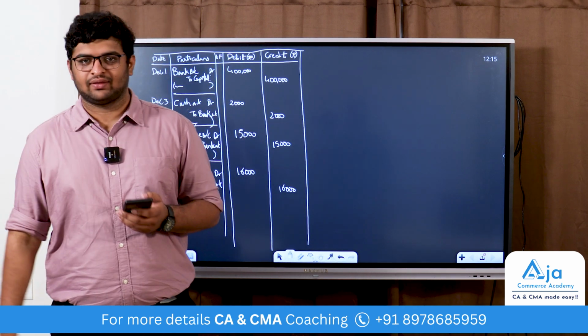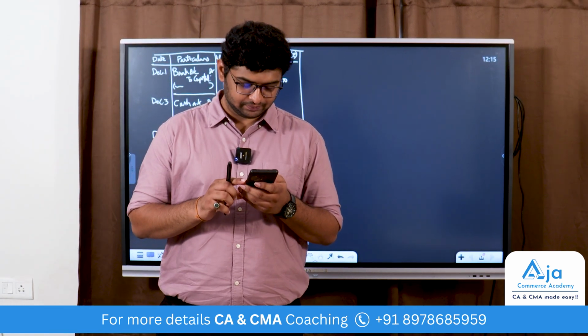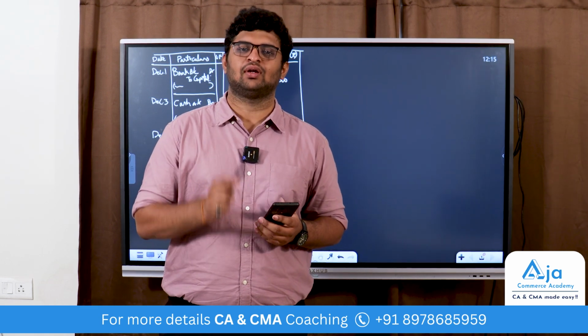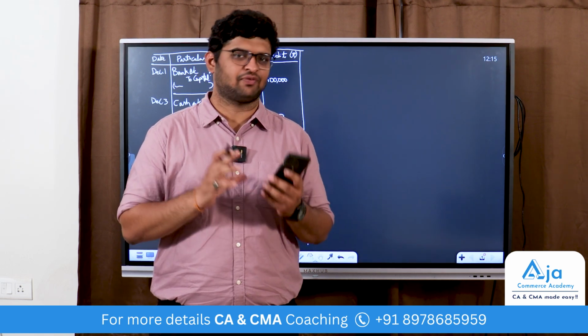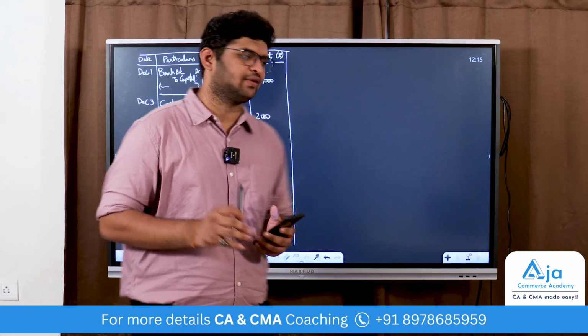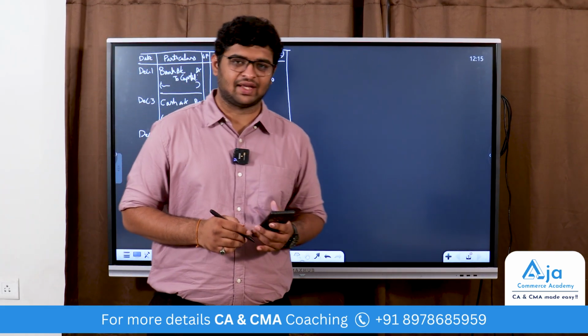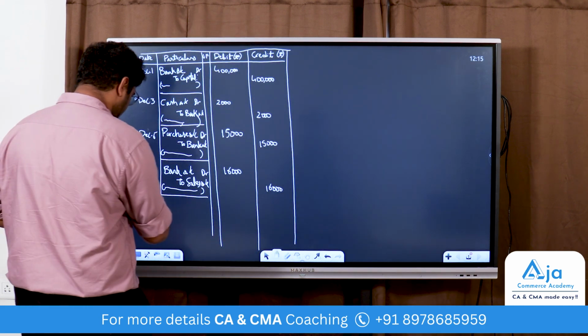So next entry is December 10th. On December 10th, he purchased furniture and paid by check. So furniture is an asset. Remember, unless and until the business is a furniture company, furniture is an asset. Furniture is an asset, it is a real account, it is coming in. So debit the furniture account.